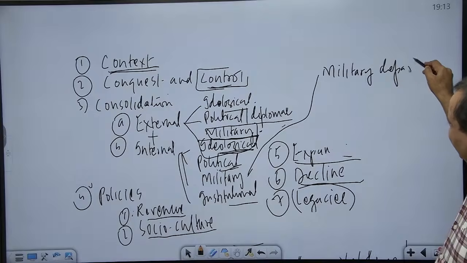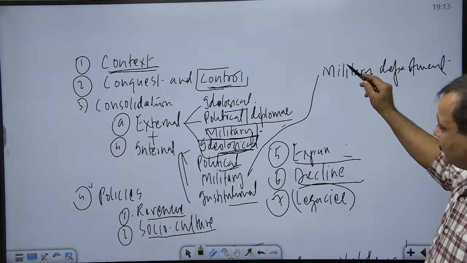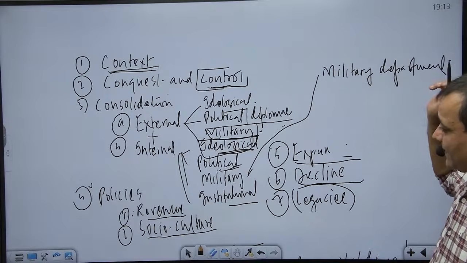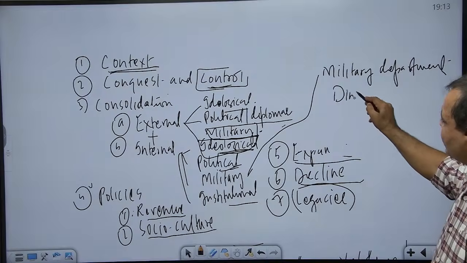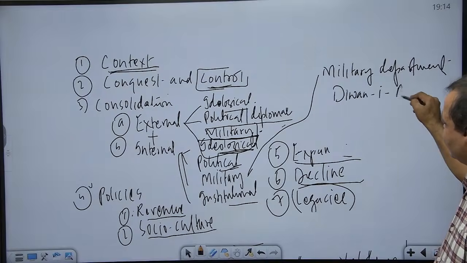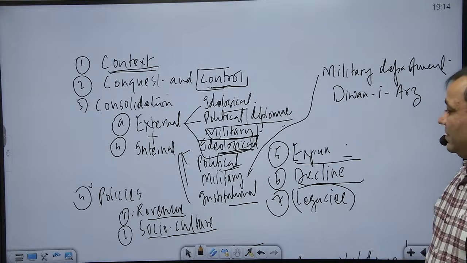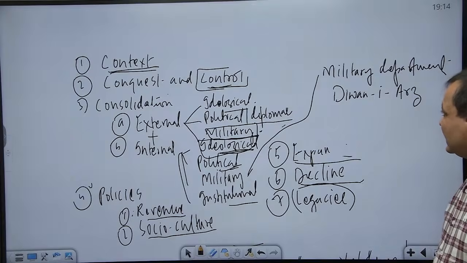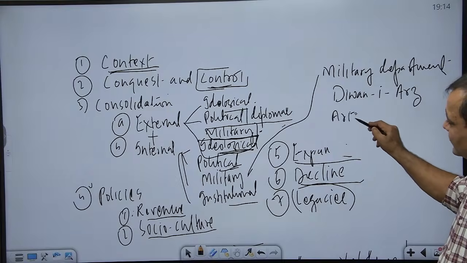For the first time, the military department of the Sultanate was established by Balban, and that was called Diwane Arz. Diwan is department. So, what was Diwane Arz? That was the military department. Who established it? Balban established it, the first Sultan to do so, and it was placed under an officer who was called Ariz.